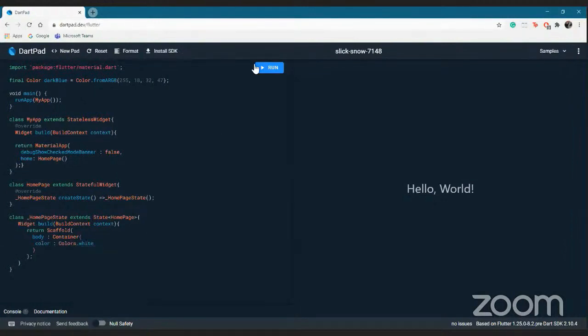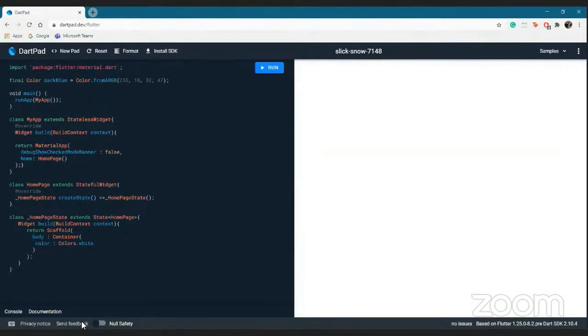Yeah, so basically we'll run it initially. Let's see what happens. Yeah, so we have rendered a white screen all over. Is it visible for you guys? Okay, I'll just visit the chat. I guess there's something out there for me.